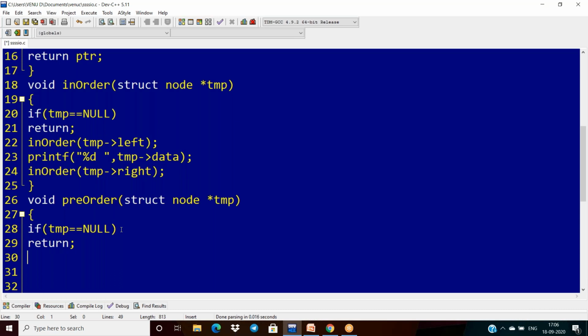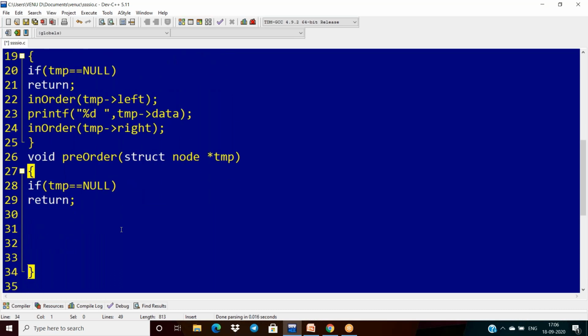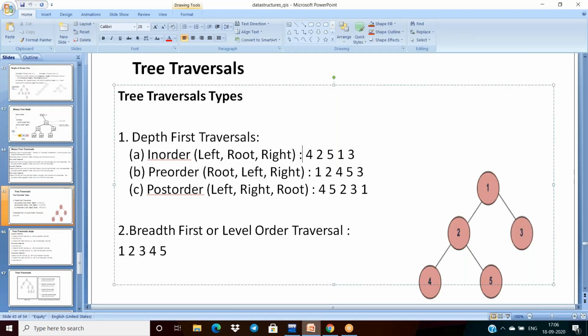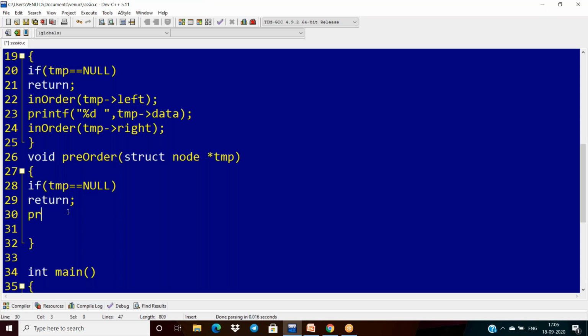Otherwise, if it is not true, that means if temp is not equal to null, what is the thing we have to do here? First root. So first root means first print the data of the root here. So that is why I'm writing temp dot data. And the second one is what?